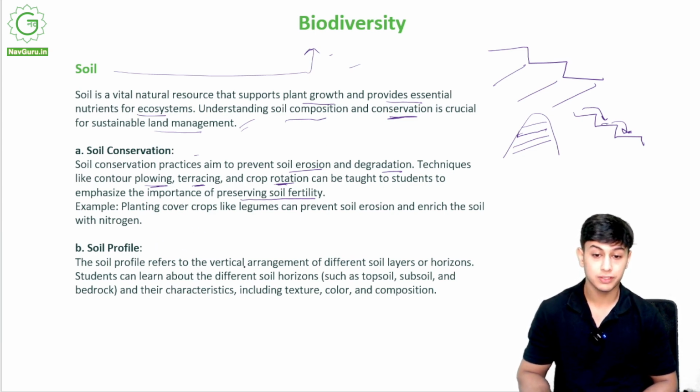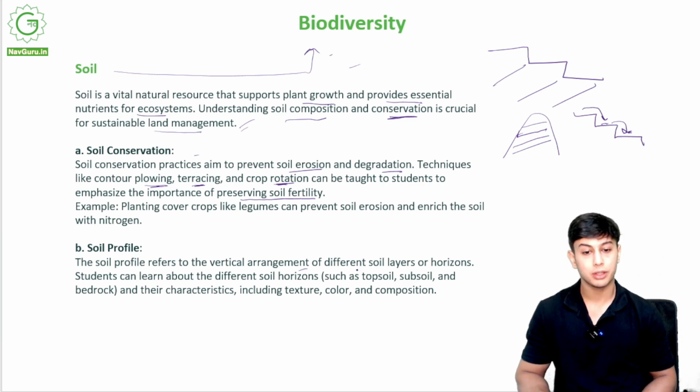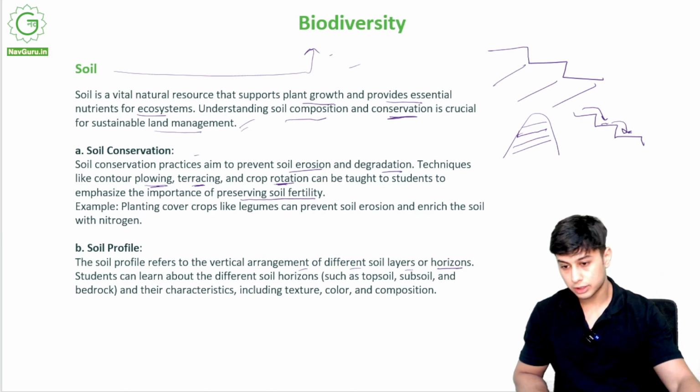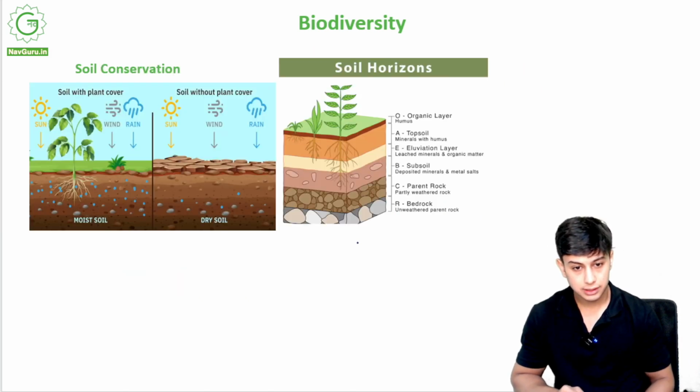The soil profile refers to the vertical arrangement of different soil layers or horizons. Okay, so how does our soil look? It looks like this: rock, sand, mud, everything. It is layer by layer. We only see this green part. There are a lot of layers to that soil.